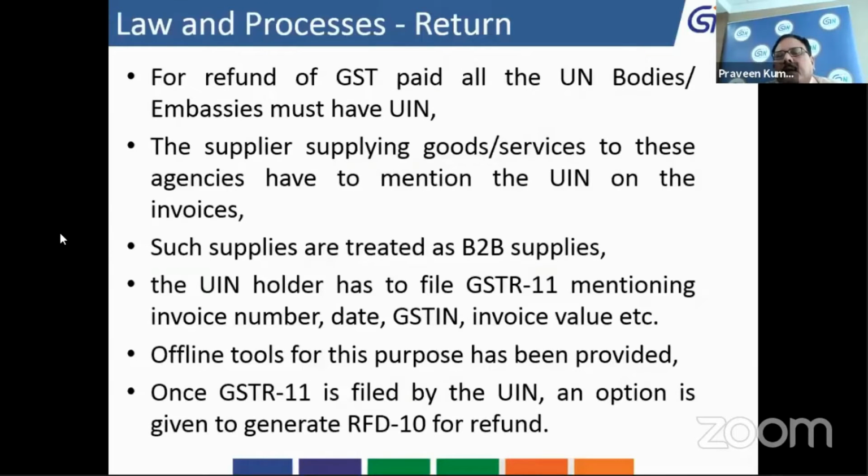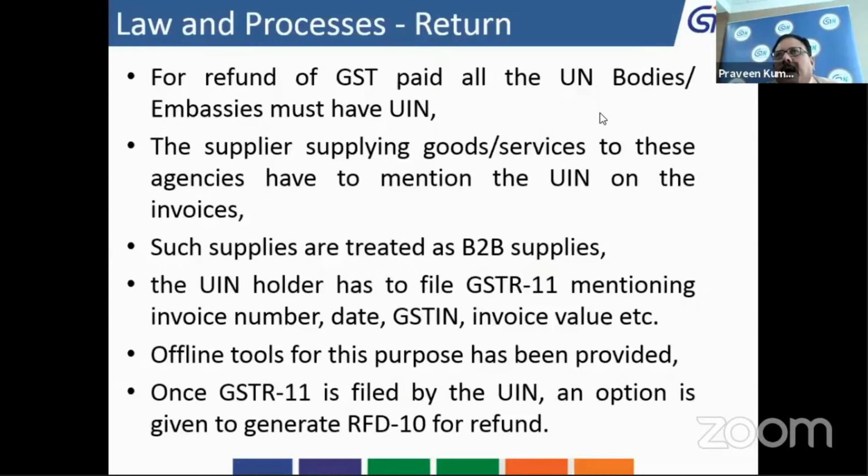GST Act. The precondition is that the supplier who is supplying goods or services to those agencies has to mention the UINs on their invoices so that the system can recognize that these supplies have been made to the actual user who is holding the unique identification number. The second condition is that the suppliers mentioning the UIN have to file these details in their GSTR1 statement. Such supplies are treated as business to business supplies.